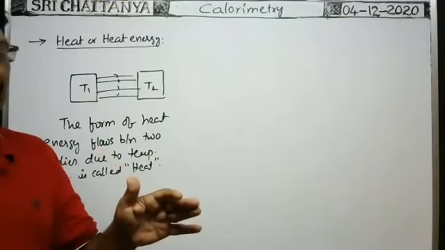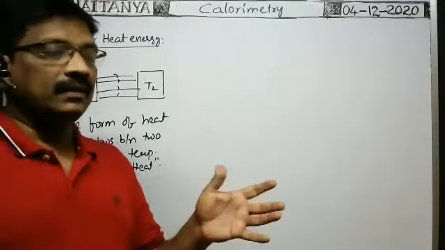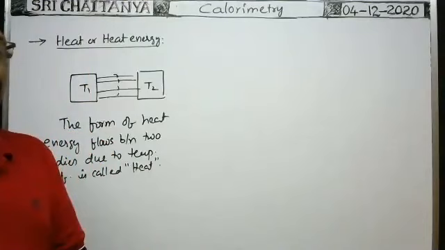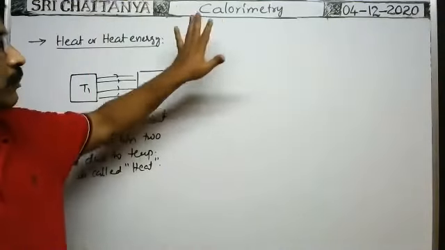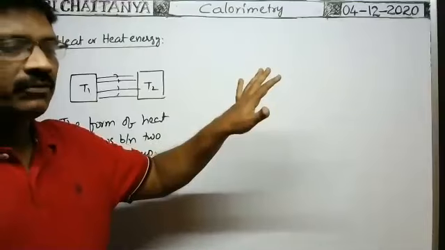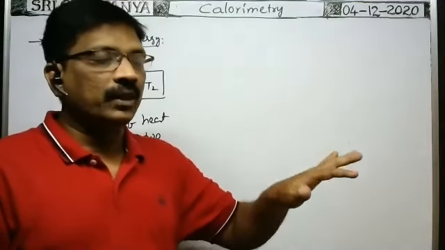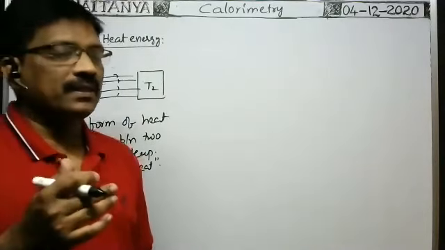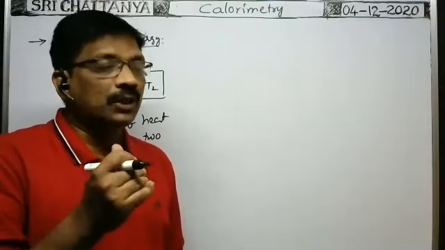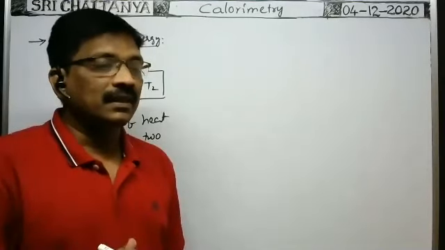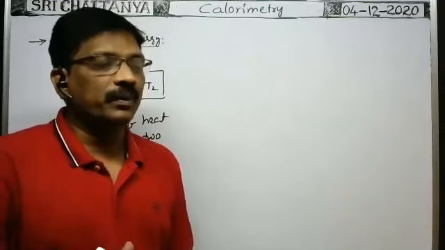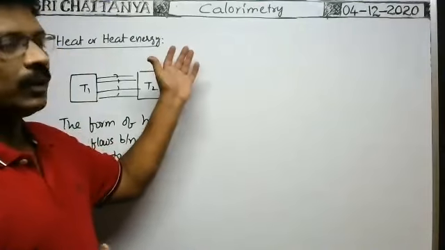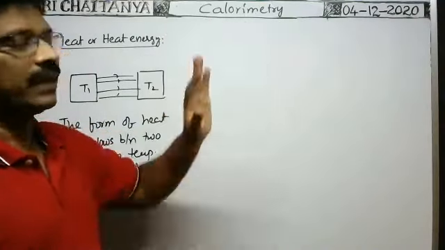That's why calorimetry is the branch of physics which deals with the amount of heat energy absorbed or transmitted between two bodies due to temperature difference. The device used to measure the heat energy flow from one body to another due to temperature difference is called a calorimeter, and the branch of physics which deals with the amount of heat energy transmitted is called calorimetry.